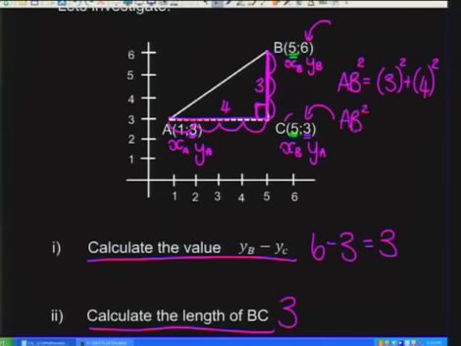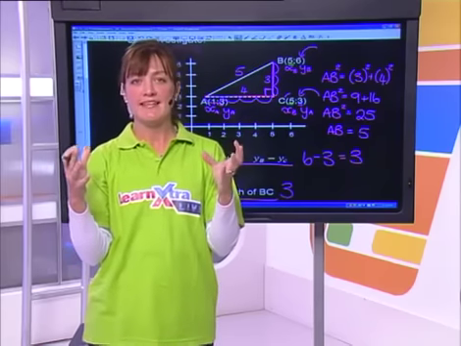So I've got AB squared equal to 9 plus 16, which if we add together gives us 25. And don't forget that you always have to square root it, which gives you a length of 5.